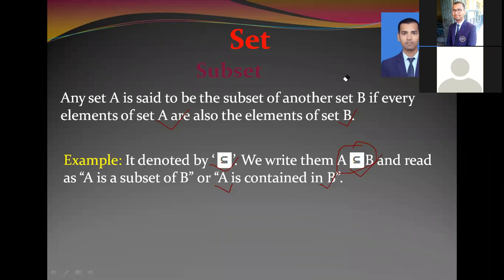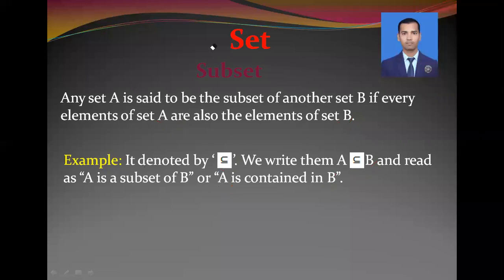In this way, you can identify these sets: either they are overlapping, disjoint, equal, equivalent, or universal or subset. If we talk about universal set and subset, let's take an example of our school. The set of teachers: in the set of teachers, there may be English teacher, math teacher, social teacher, Nepali teacher, etc.